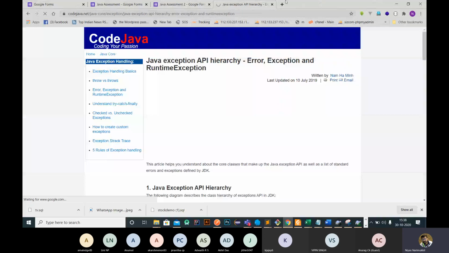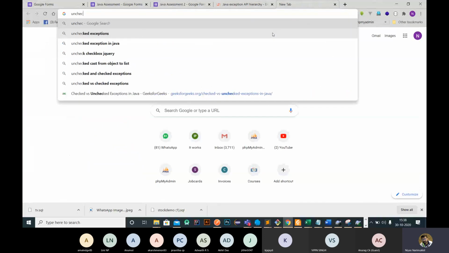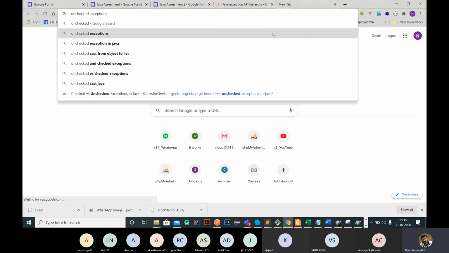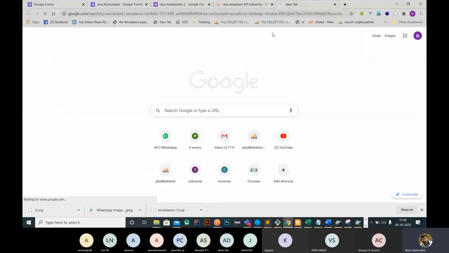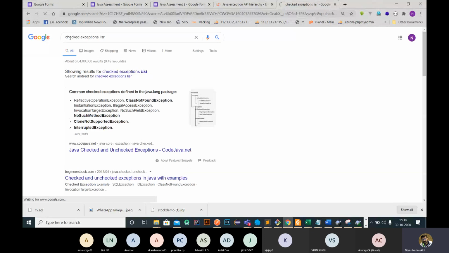Sorry, unchecked means runtime, right? So for checked exceptions, one example is class not found exception.